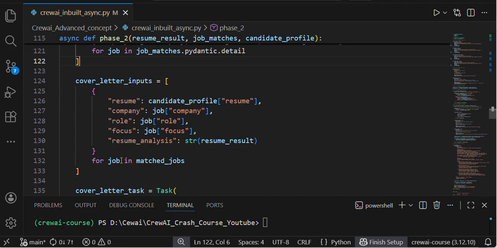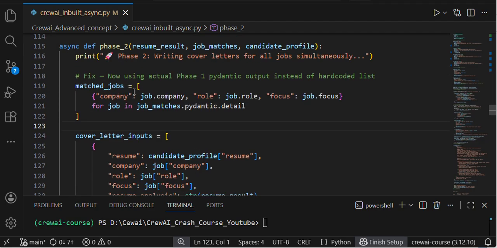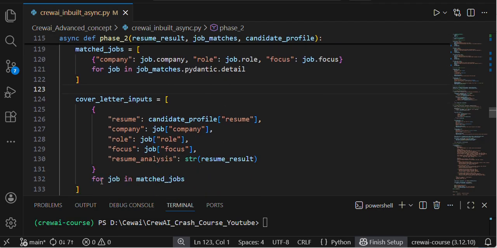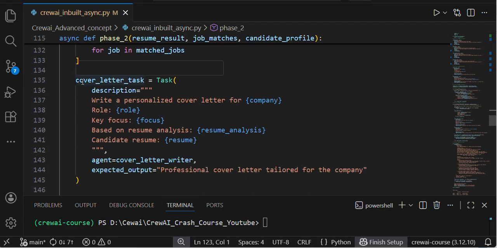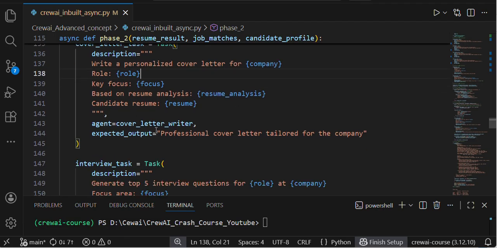Again I'm for looping. If you are good in for loops and pydantic, then you will get this. For job in match jobs, it will also be a list, that's why I'm iterating over the job match jobs again. Here, cover letter is equal to resume, company, role, focus, and resume analysis. This is my third task. Here I'm defining a four-variable template for the cover letter agent, my third agent.